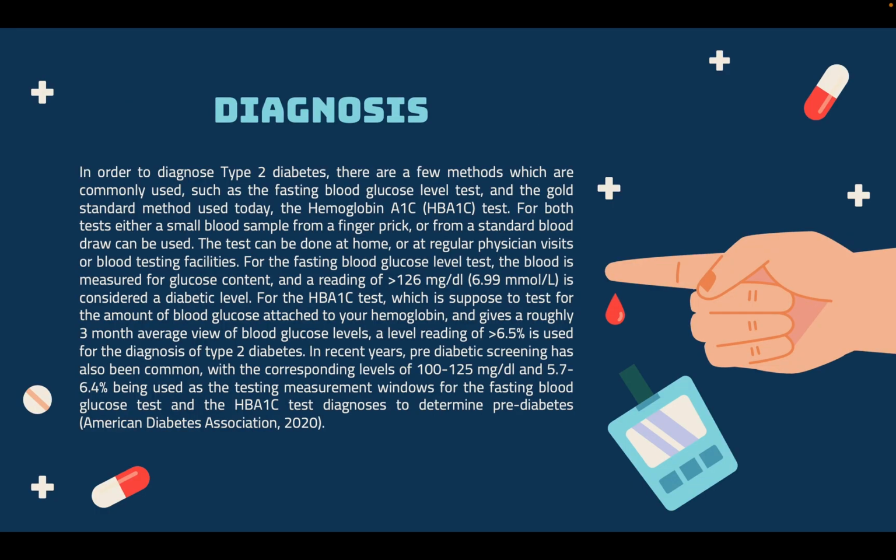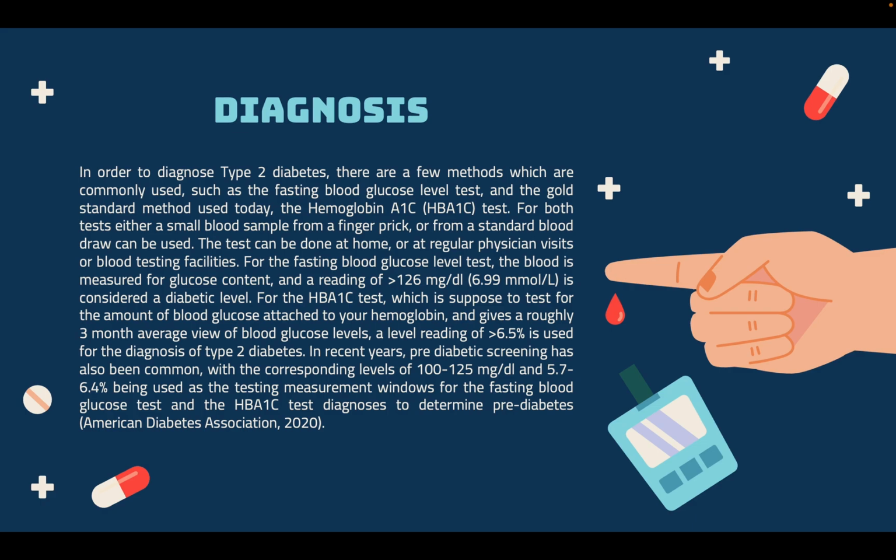In order to diagnose type 2 diabetes, there are a few methods which are commonly used, such as the fasting blood glucose level test and the gold standard method used today, the hemoglobin A1C test. For both tests, either a small blood sample from a finger prick or from a standard blood draw can be used. The test can be done at home or at a regular physician's visit or blood testing facilities. For the fasting blood glucose level test, the blood is measured for glucose content, and a reading of over 126 milligrams per deciliter is considered a diabetic level.